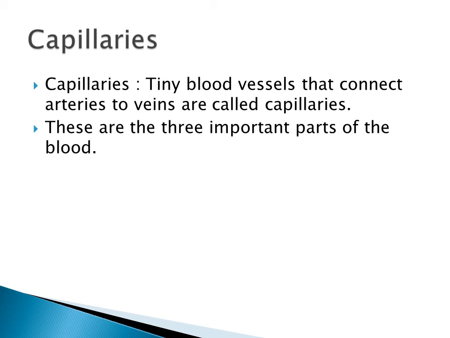So these are the three important parts of the blood vessels.